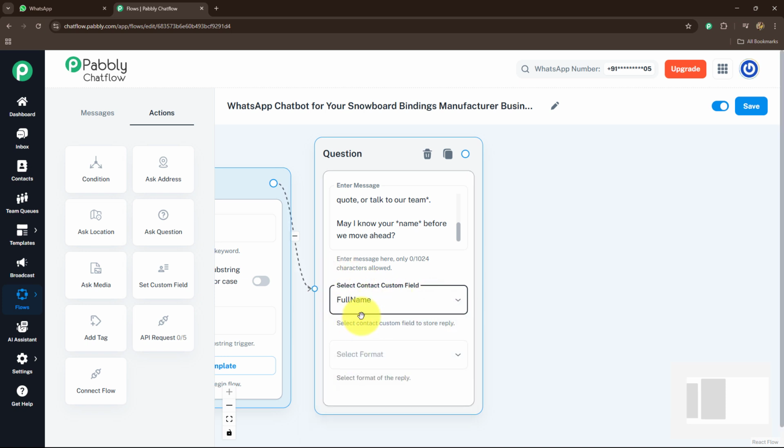As I'm receiving the full name as the response from my customers, because I've selected it from the contact custom field, it will be automatically added to my contact section, and further I will be able to use it to communicate with the same customers along with their personalized details.